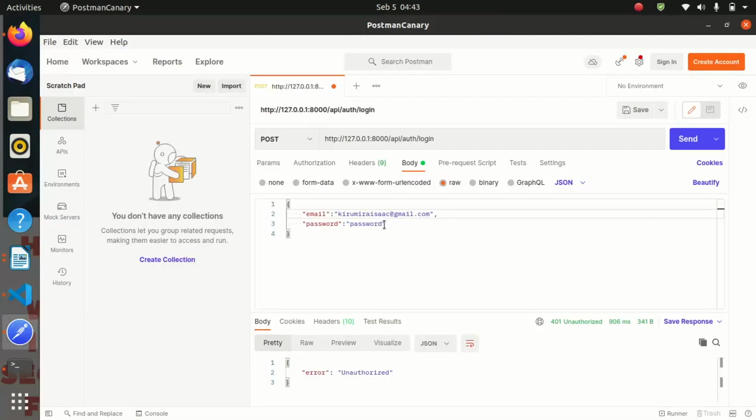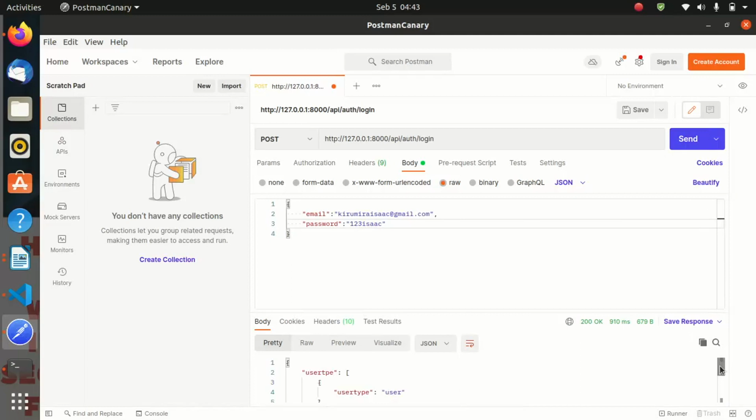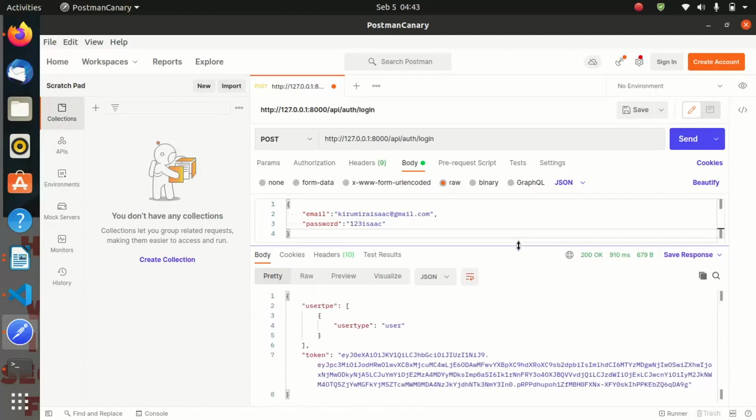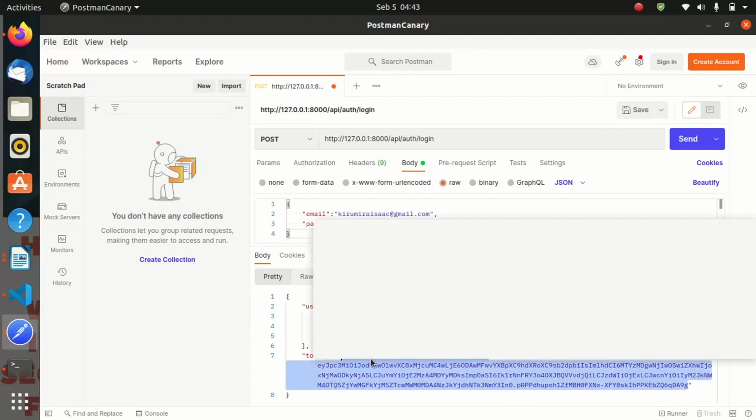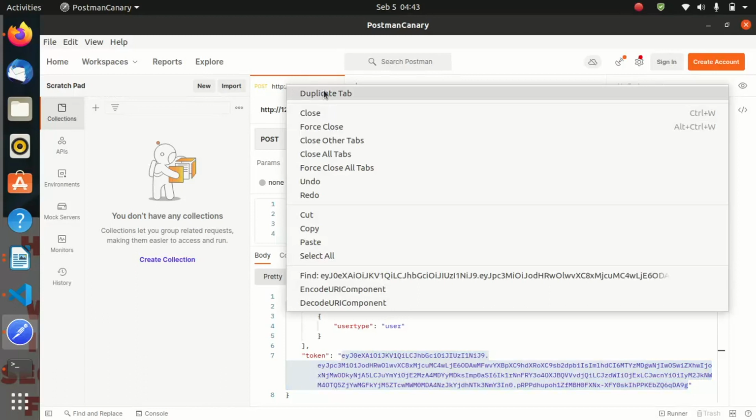The password was 123 Isaac. 123 Isaac. Perfect. So now, as you see, this user has logged in. Let us get the token for the user because the profile endpoint requires a token. And let me duplicate this tab.